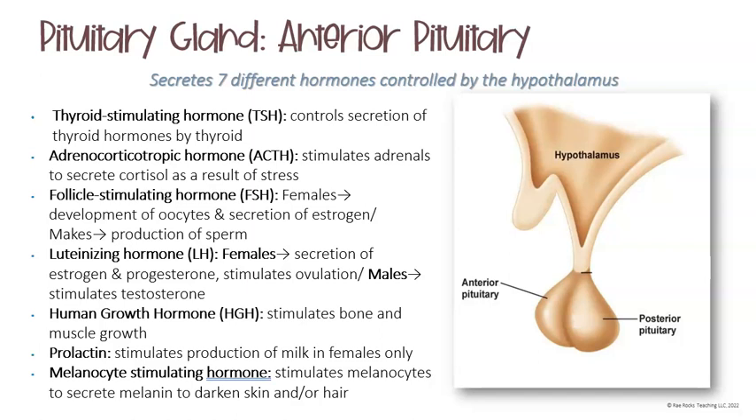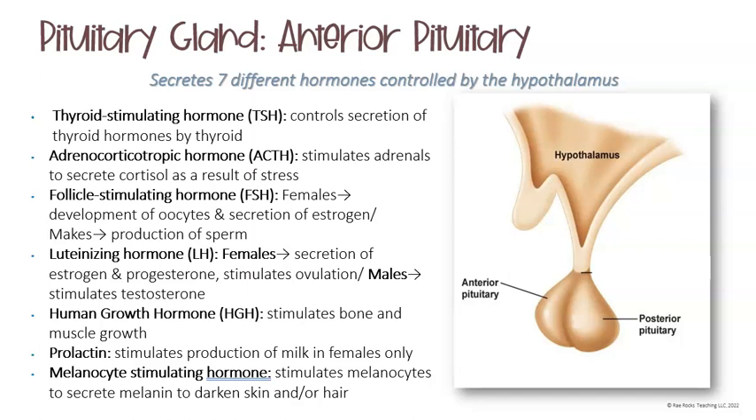The first one is thyroid stimulating hormone, and you'll notice that a lot of these have abbreviations. This controls the secretion of the thyroid hormones by the thyroid gland. Adrenocorticotropic hormone, or ACTH, is going to stimulate the adrenal glands to secrete cortisol as a result of stress. Follicle stimulating hormone is going to help with the development of eggs and the secretion of estrogen in females, and then the production of sperm in males.